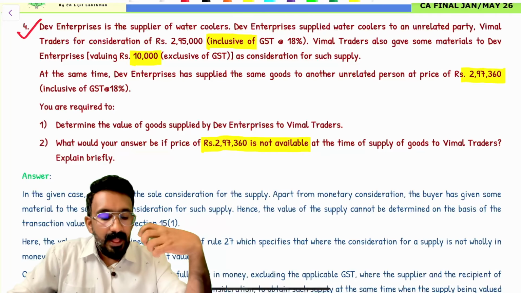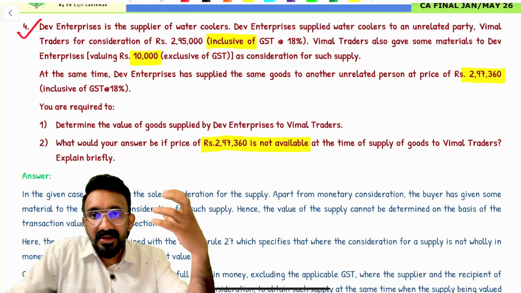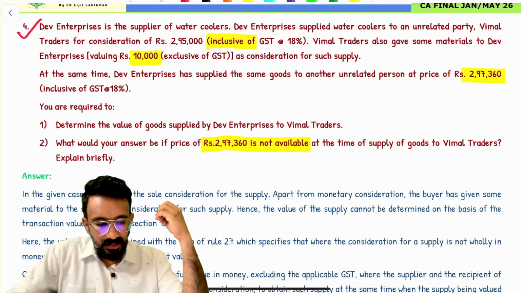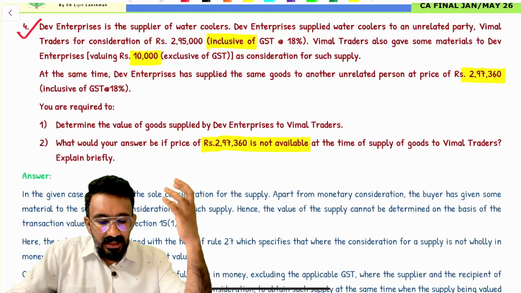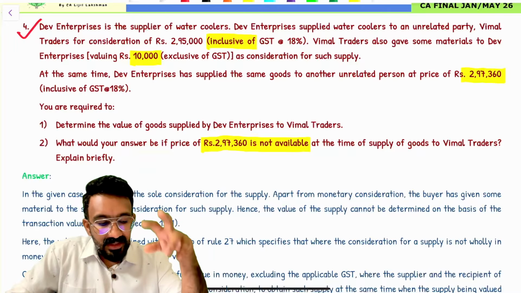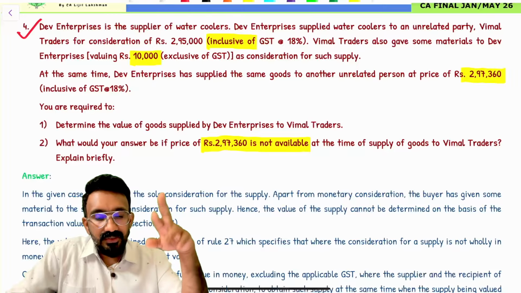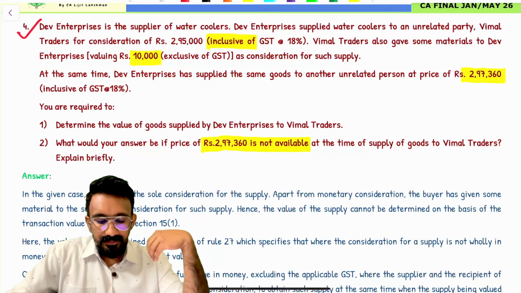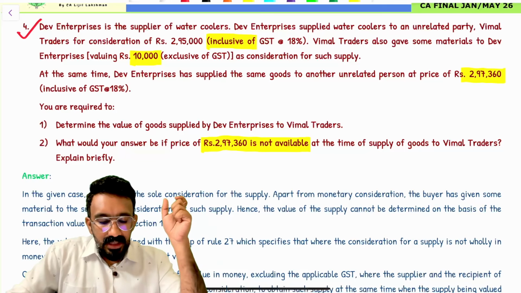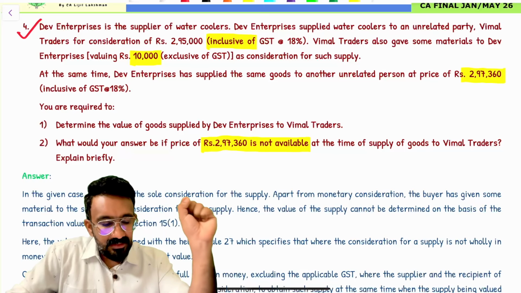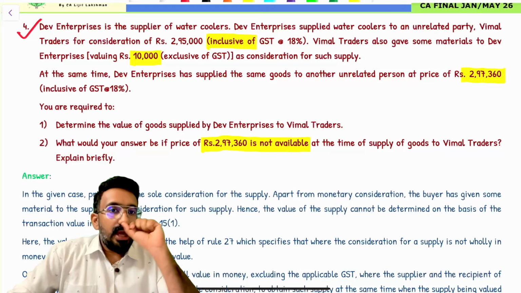What's the problem here? Price is not the whole consideration for the supply. I'm providing water coolers to an unrelated person. Including GST, the consideration was 2,95,000. They also gave some material valuing 10,000 as consideration for such supply. So I'm getting some other value also. And Dev Enterprises has supplied same goods to another unrelated person at the price of 297,360. So which means that I have an open market value.